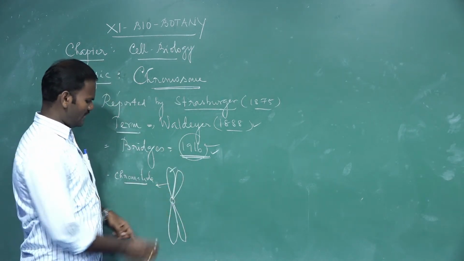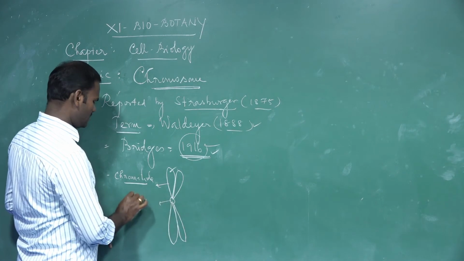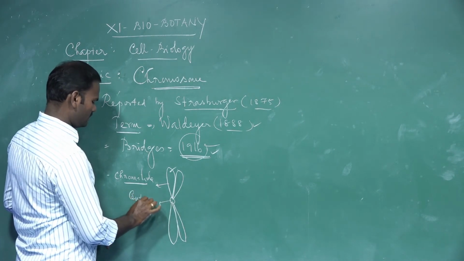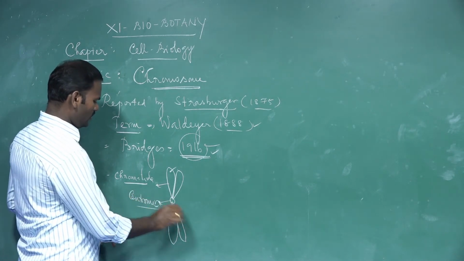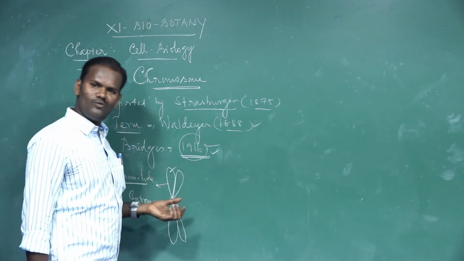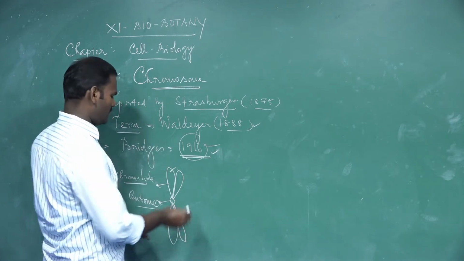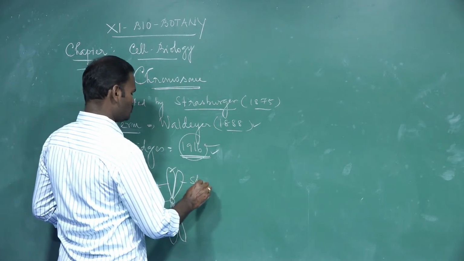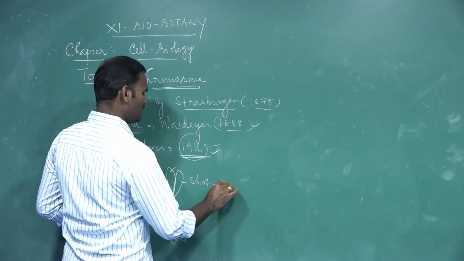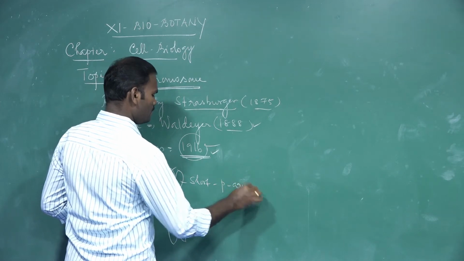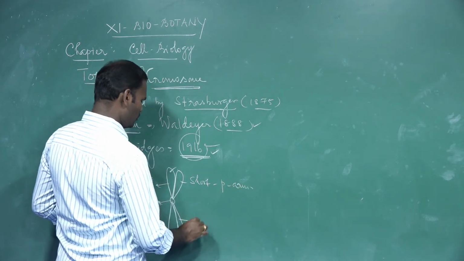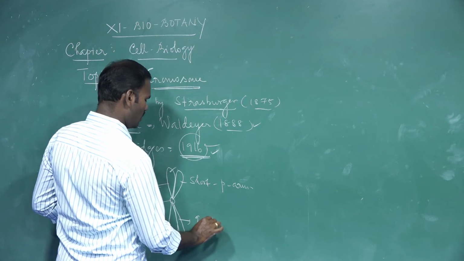These two chromatids are attached at a certain point called the centromere. The centromere is an important part of the chromosome. So one is a long arm and another one is a short arm. The short arm is also called the P arm. The long arm is also called the Q arm.